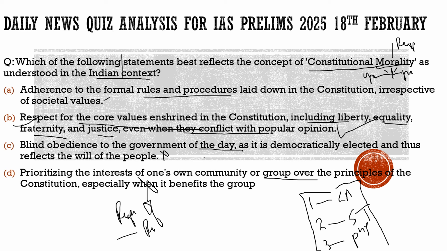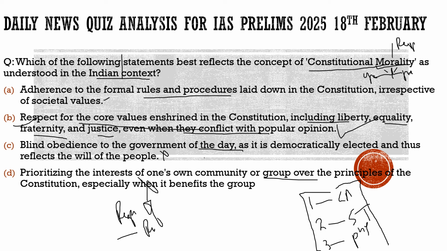Constitutional morality has been used at various places in various judgments, as we had noted here: in the Puttaswamy judgment, when the right to privacy was introduced as a fundamental right, and also in Navtej Singh Johar versus Union of India, and the Government of NCT of Delhi versus Union of India. These are a few cases which highlight constitutional morality being used. With this, I hope you have understood the concept. It is a little difficult to understand and sometimes very confusing, but I tried my best to make it very simple for you. I hope you have understood it.